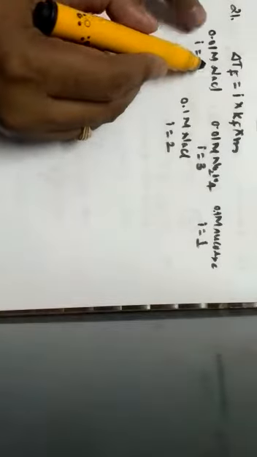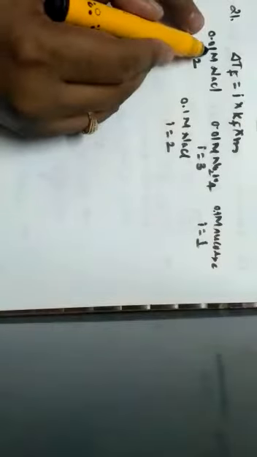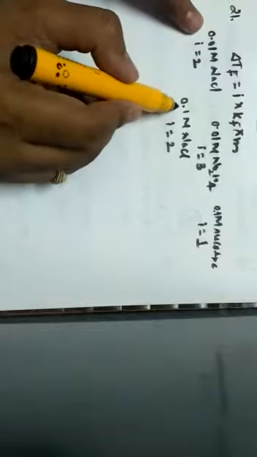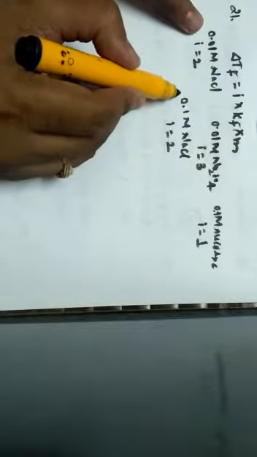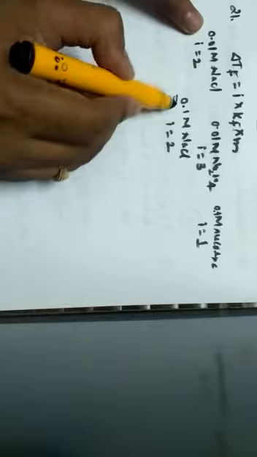So when we go through the given concentrations, one NaCl has concentration 0.01 molar and another NaCl has concentration 0.1 molar. So the 0.1 molar concentration will be more.